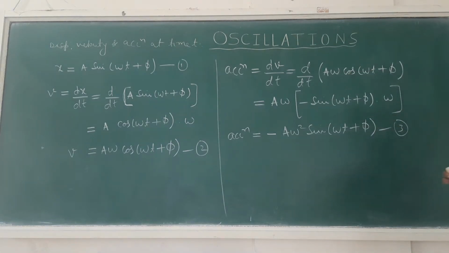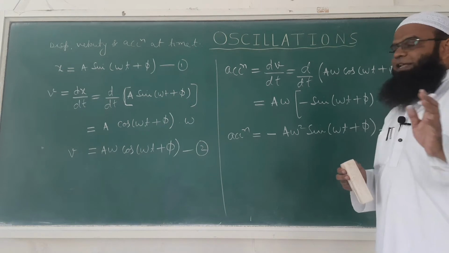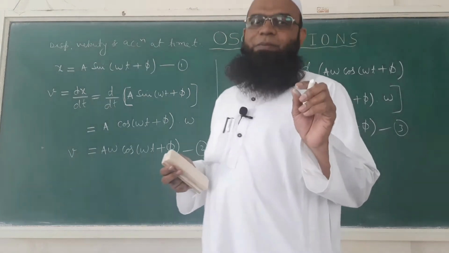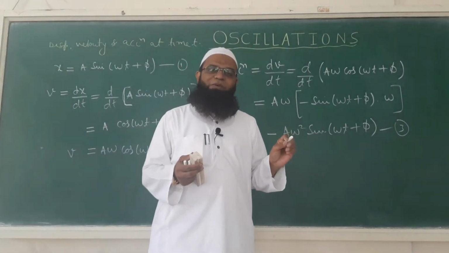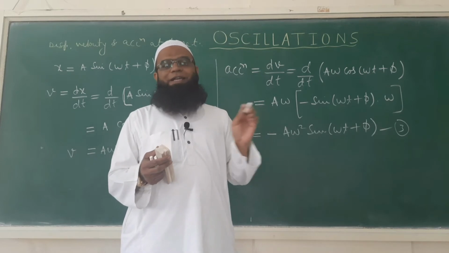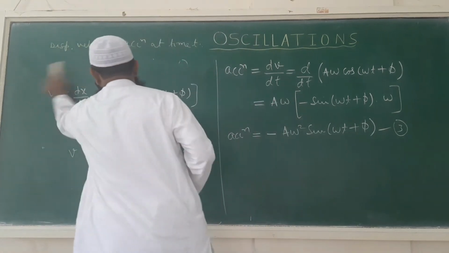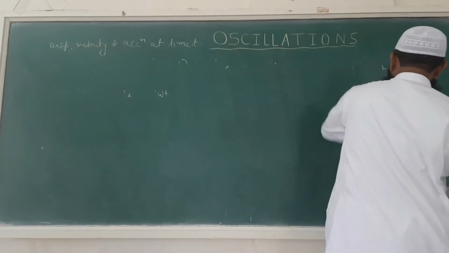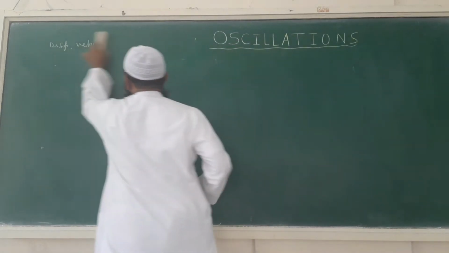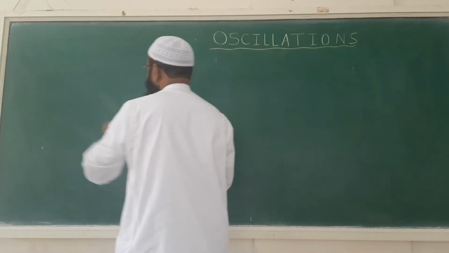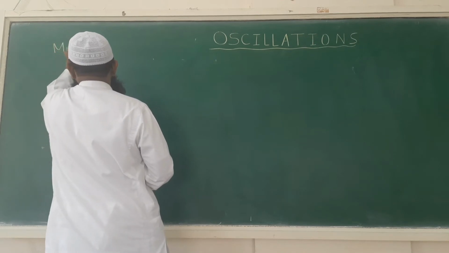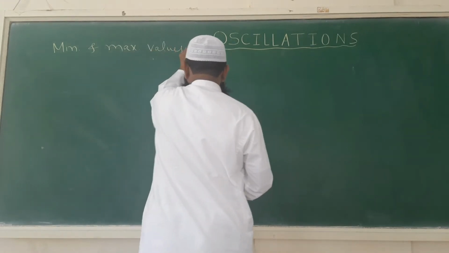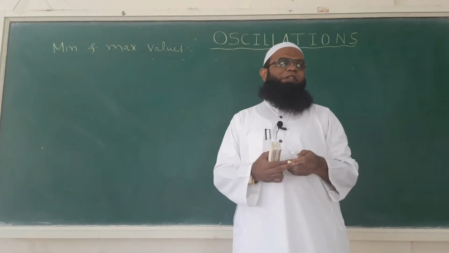So these three equations are the equations of displacement, velocity and acceleration of a particle at time t. Now we will see where the maximum and minimum values of displacement, velocity and acceleration will be. For that purpose I will rough it out and we will see the minimum and maximum values of acceleration, velocity and displacement. So where will displacement be minimum and maximum?